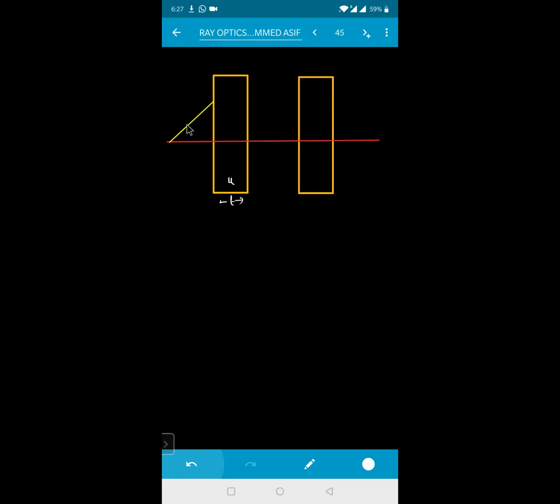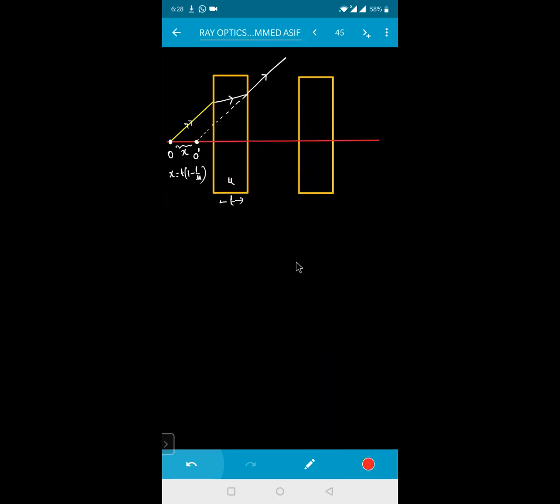The ray of light is going from which medium, beta? A rarer medium. The moment it enters into this one, what happens? It slightly bends. Again from here, it will bend away like this. Now, if I extend this one in the backward direction, this will be meeting somewhere here. That means if this is your object O, through the slab when you're seeing, it appears to be somewhere at O dash. That means from here to here, this will be the normal shift. This normal shift will be equal to T into 1 minus 1 by mu towards the slab. Is that clear?